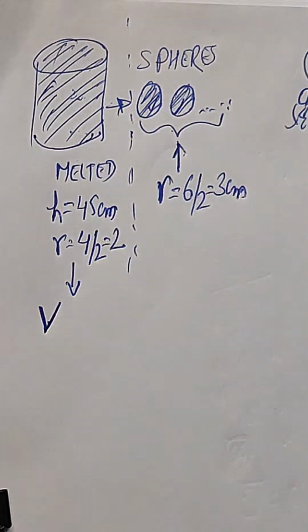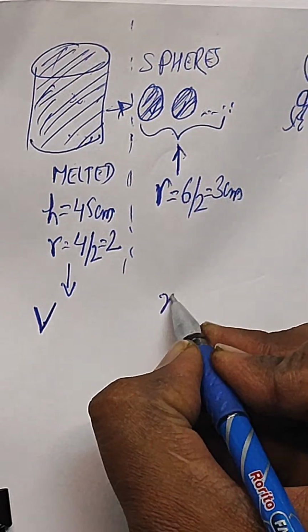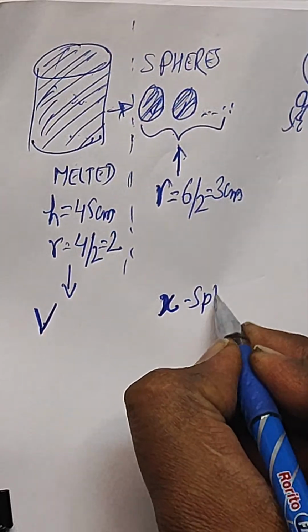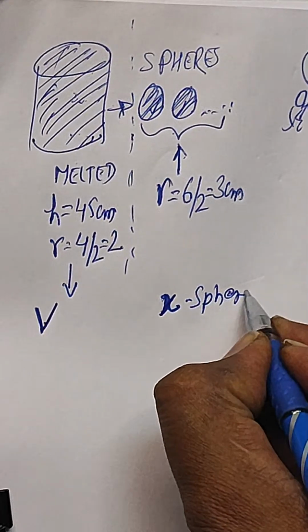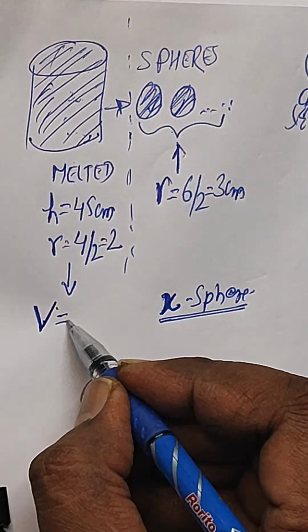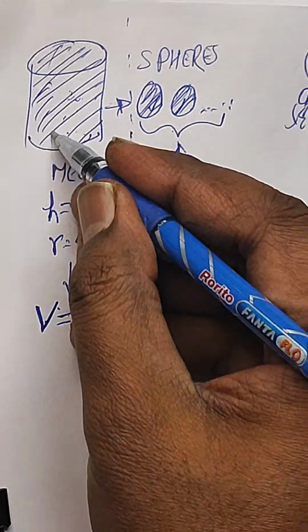And how many such spheres? If you are not knowing, let us assume it as x spheres. If such x spheres are there, then the volume of the cylinder and the volume of x spheres will be the same.